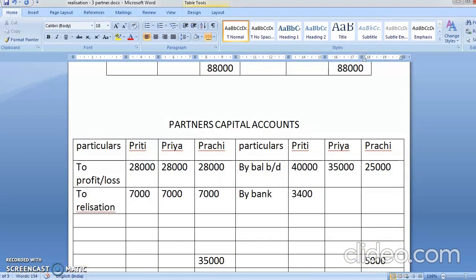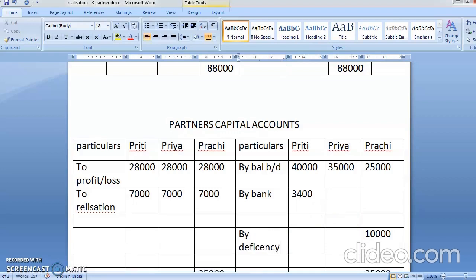So the difference is 10,000. It will come as by deficiency account. What do you mean by deficiency? Deficiency means this much of money is less. Okay, so you'll write by deficiency account.